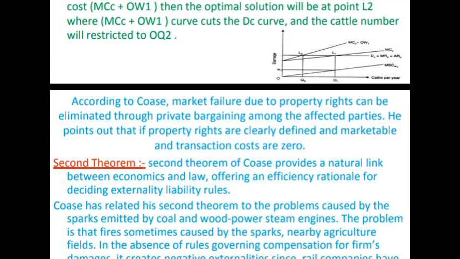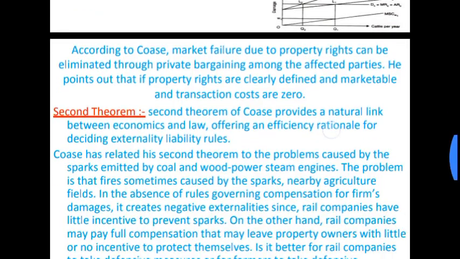Next thing is, according to Coase, market failure due to property rights can be eliminated through private bargaining among the affected parties. It is true. Market failure occurs because of no property rights, so in this case market failure can be eliminated through property rights. In case of public goods, market failure occurs. When property rights are well defined, then the bargaining will come, and the market failure is automatically eliminated.